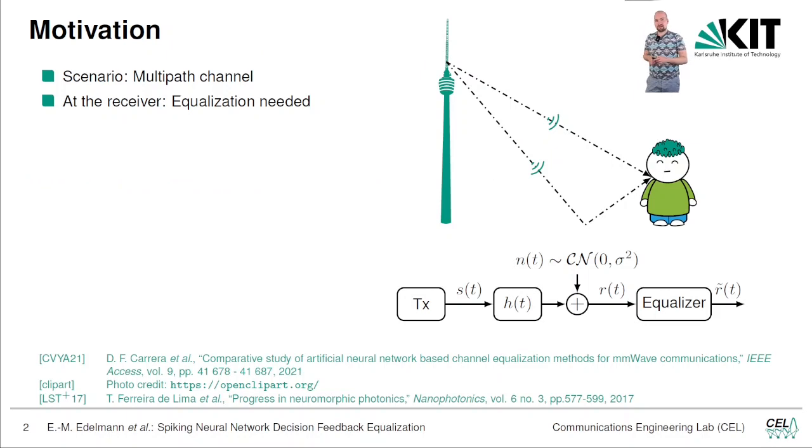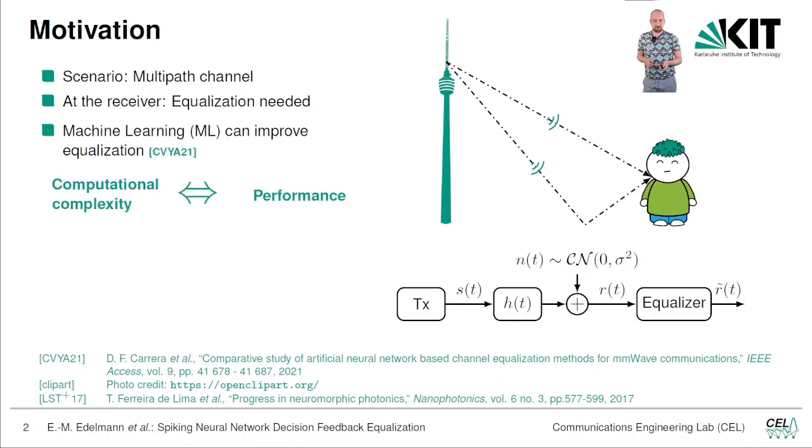As a scenario, what we often see in the real world is that in communications we experience a multipath channel. Therefore, at the receiver, equalization is needed, which you can see down here. So we want to transmit a signal, s(t). We experience a multipath channel, h(t), and then we of course get some random white noise added, and then we receive our signal and we need to equalize it in order to get back the data which we transmitted.